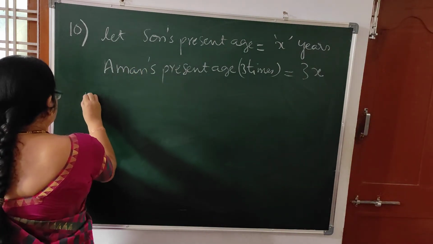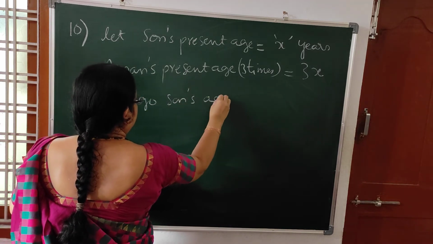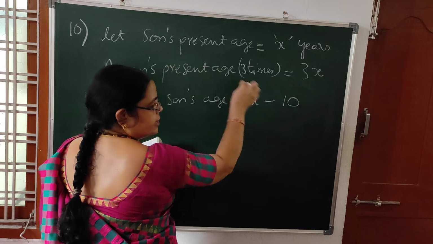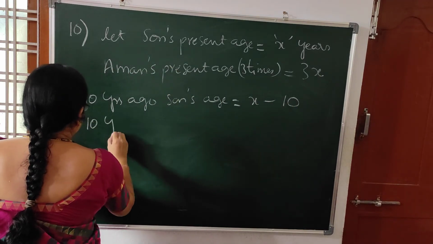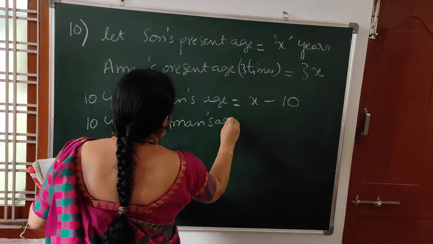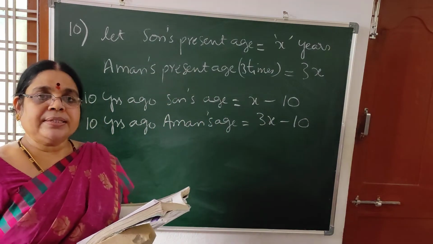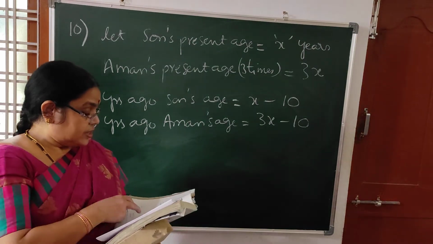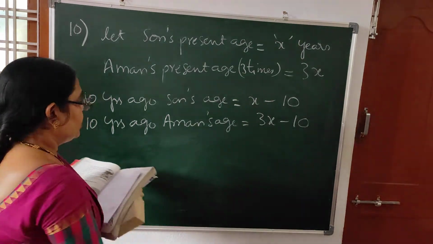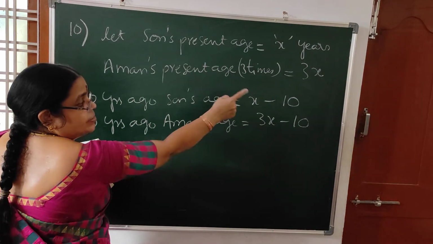So 10 years ago, son's age is how much? x minus 10. Now he is x, 10 years back he will be x minus 10. 10 years ago, Aman's age: now he is 3x years, 10 years ago he will be 3x minus 10 years. In the question you are told that 10 years ago he was 5 times his son's age. So 10 years ago, he means who? Aman.